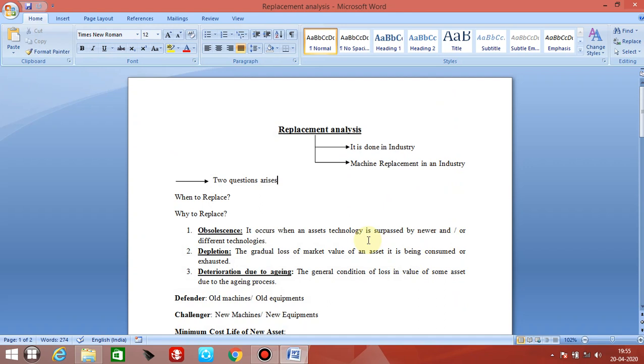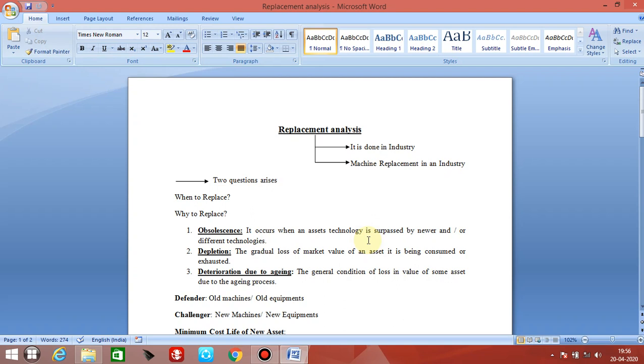Today we are going to start the replacement analysis and we will try to finish it within one lecture only, because in this particular part we will go through only the basics which are required. Now here replacement analysis is basically based on industry, rather you can say regarding some manufacturing industry. And this manufacturing industry has lots of machines or equipments.